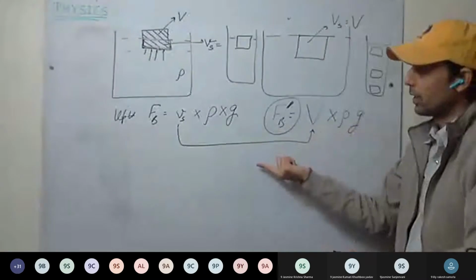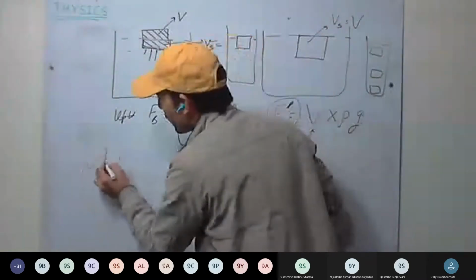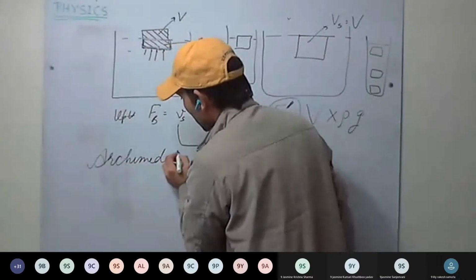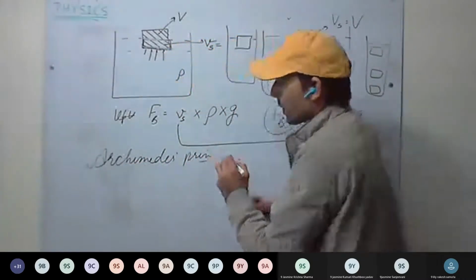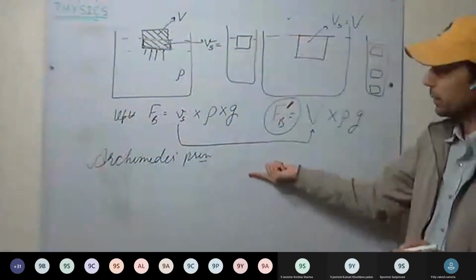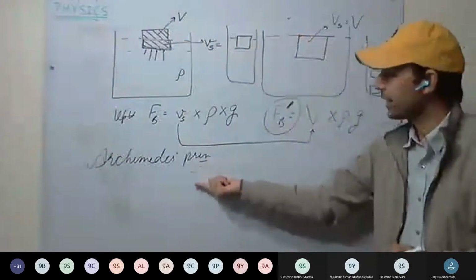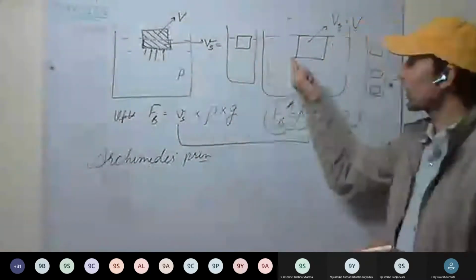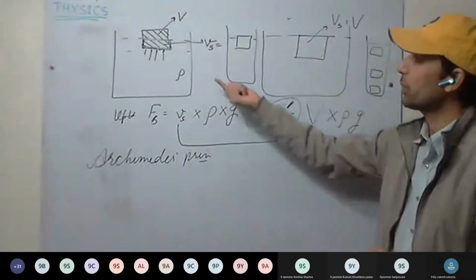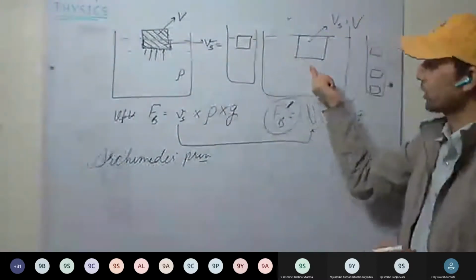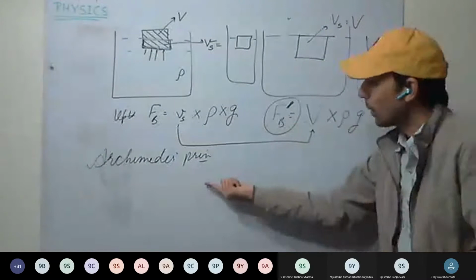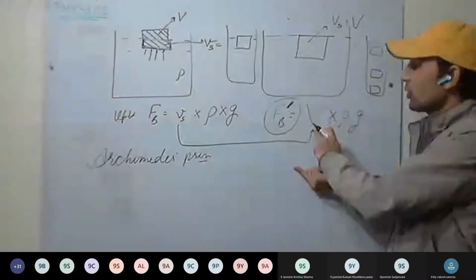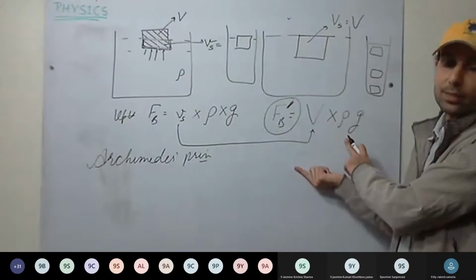Okay. So now what do we mean by Archimedes principle? Archimedes says that when a body is immersed partially or completely, the upward force, the upthrust, will be equal to the weight of the liquid displaced.